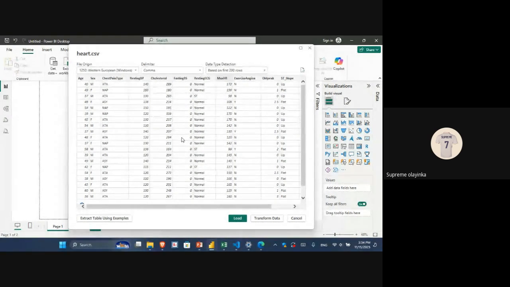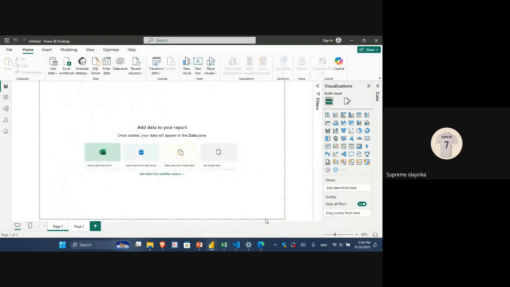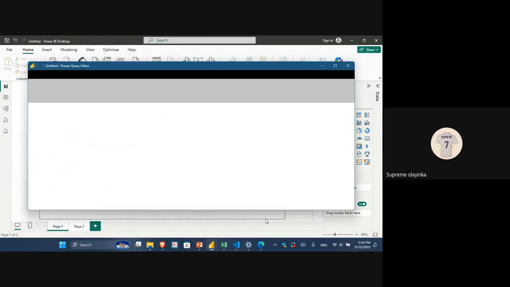Remember, the first process is, no matter the tool you are using, sometimes people consider Power BI to be an all-in-one tool. That is, you can load your data set there, you can transform your data set there, you can analyze, you can visualize. So the first thing is you want to transform it. Let's say you want to clean it, even though I don't know the data cleaning you want to do. So I click on transform data. We will wait a little bit.